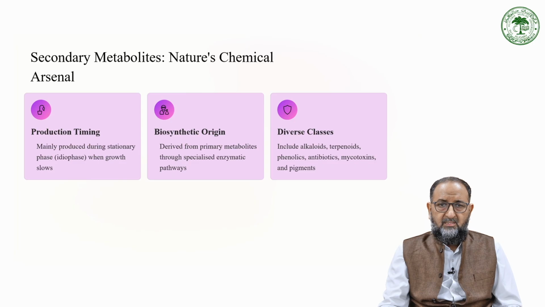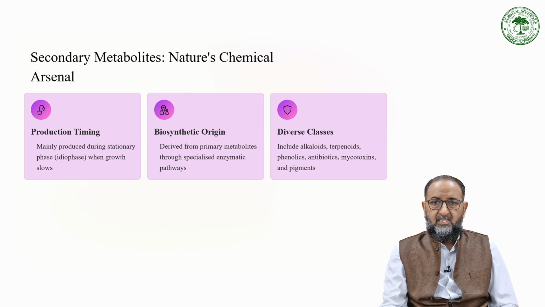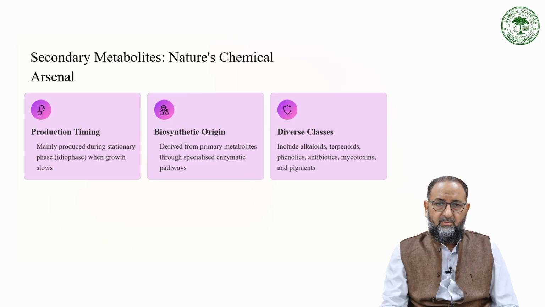Biosynthetic origins: they are derived from the primary metabolites through specialized enzymatic pathways. Diverse classes include alkaloids, terpenoids, phenolic molecules, antibiotics, mycotoxins and pigments.